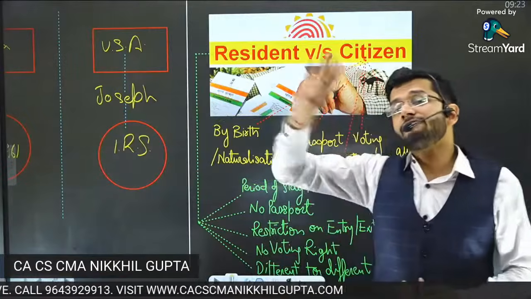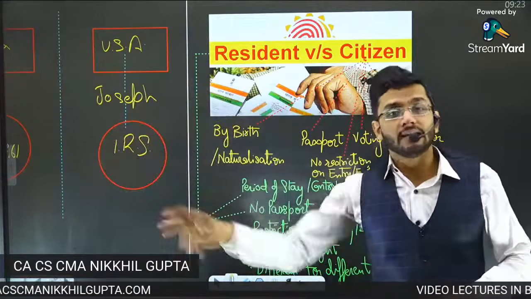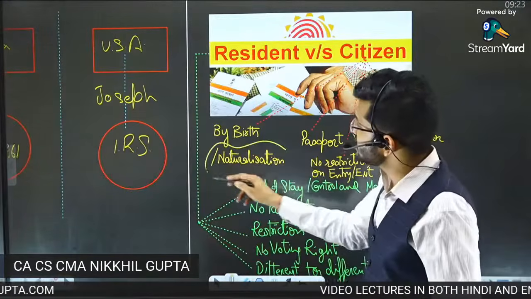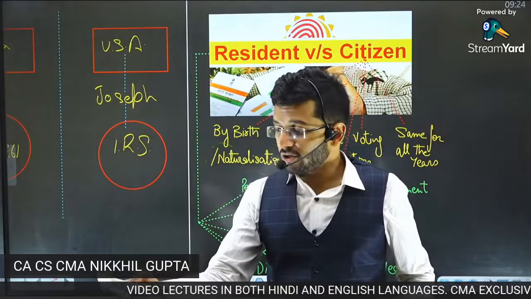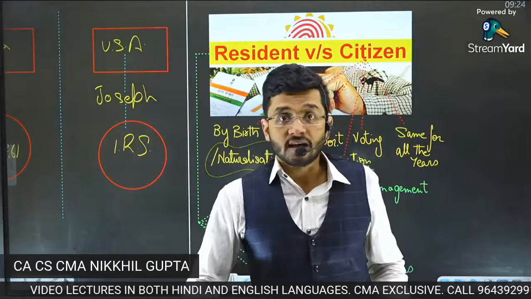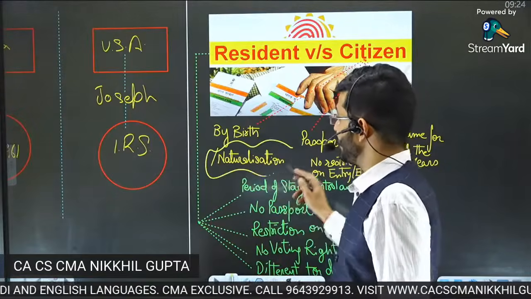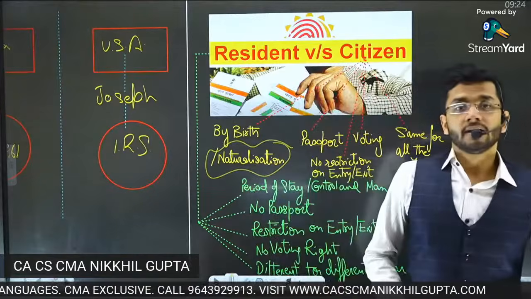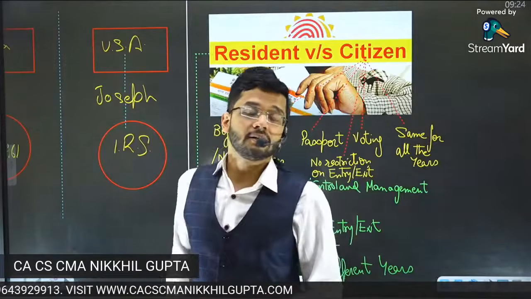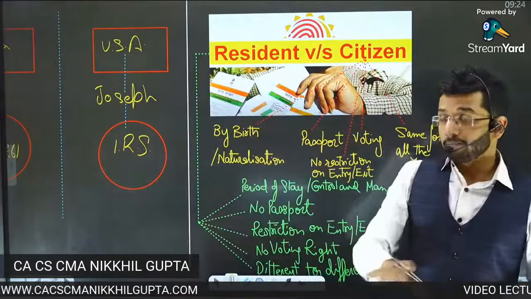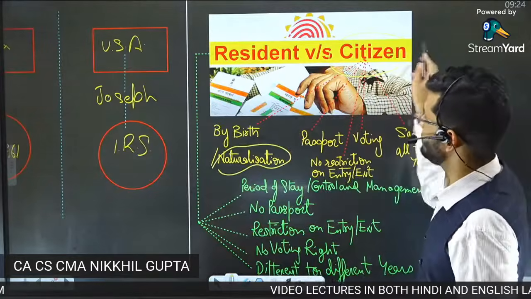If you marry a girl from Australia, and same goes for girls also, if you marry a boy from outside the country, then from the process of naturalization, you get citizenship of that particular country. So that is how your citizenship is determined based on naturalization. Through naturalization, if you are not born in that particular country, but you get married to a person who's belonging to that particular country, you become a citizen of that particular country.